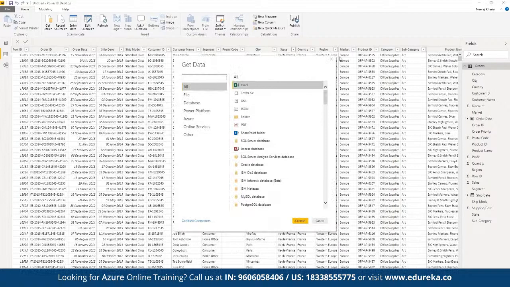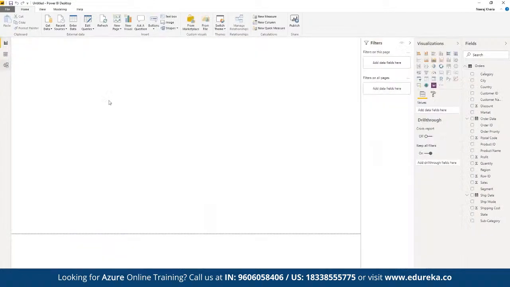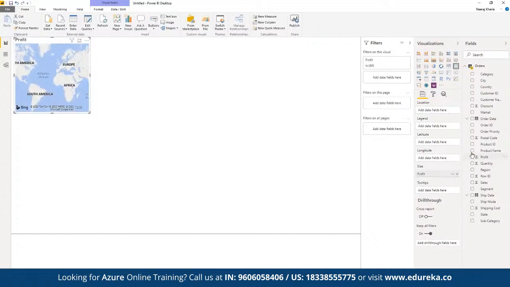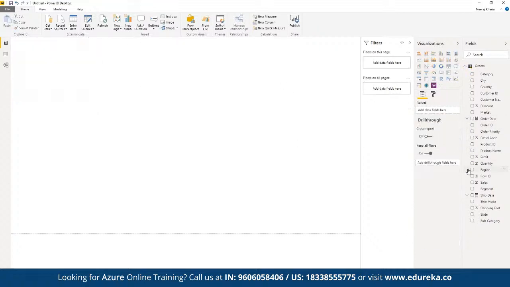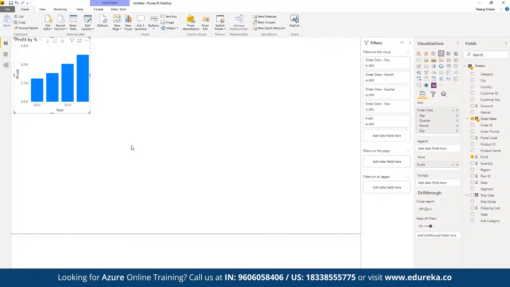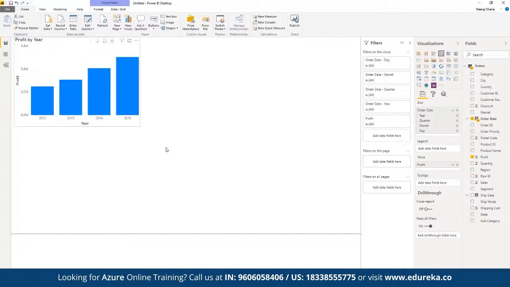Now, once we have imported the entire data set, we can come back to our visualization screen where we can start creating multiple reports out of it. First of all, let's say we want to work on importing city, or the quantity, or let's say we want to see the profit here. Now we want to see the order date. We don't want to use this map here, so we can remove this. We want to work on the profit and the order date, which means we want to see how the profit has performed year-wise.